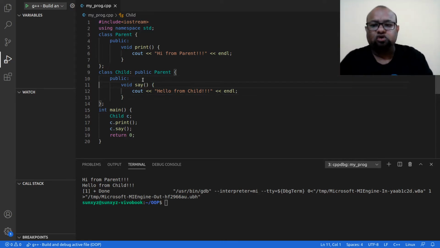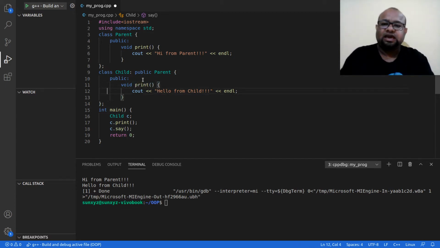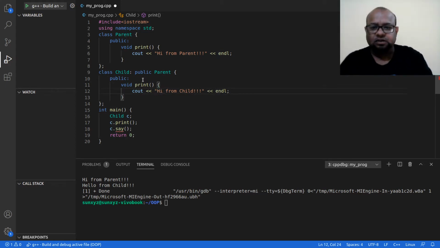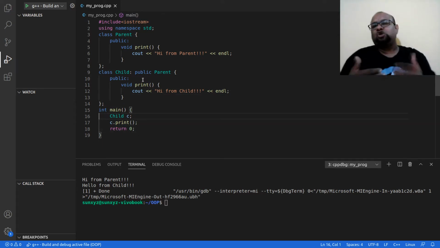Say I do not want this say method. I have this print method. I am declaring this print method again in my child class as well. All right. Now the say method does not exist anymore, so let me remove this line. Okay. Now what is going to happen when I call this print method? All right. Now when I call this print method, I am going to print hi from child.